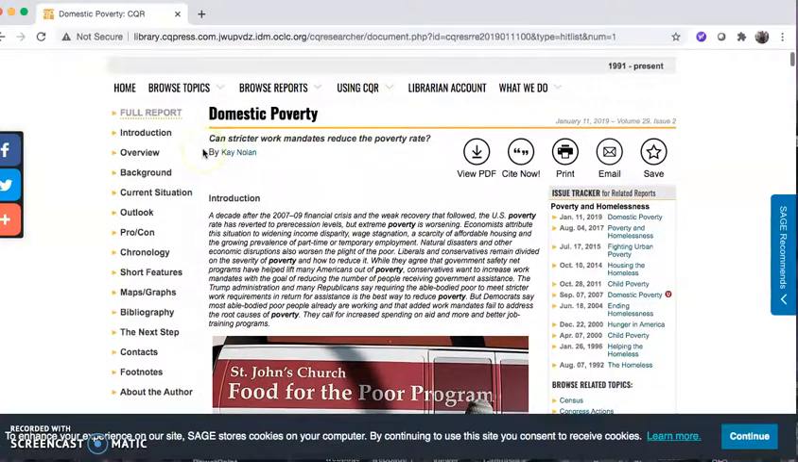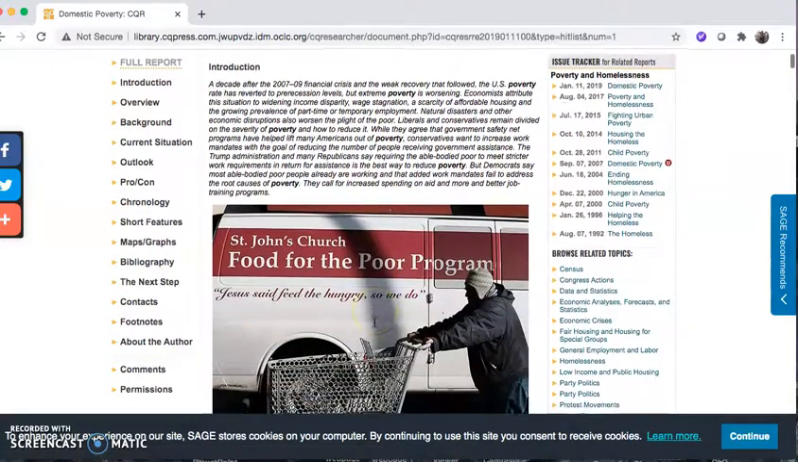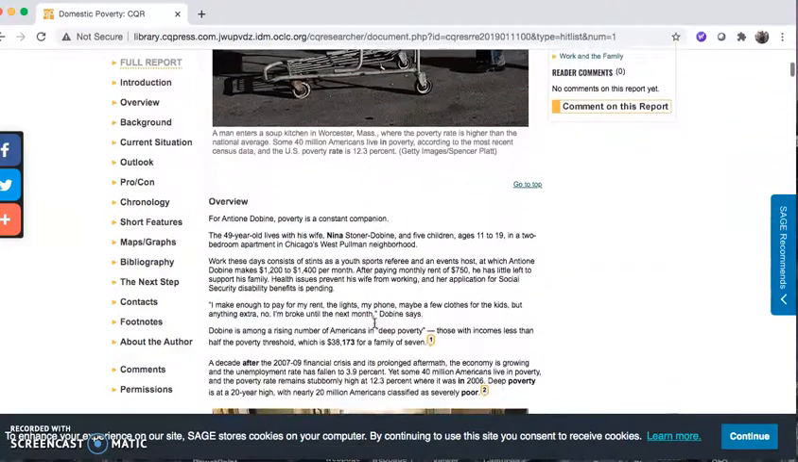Over here on the left-hand side, you'll see that this issue is broken down. There's an introduction, an overview. There's a pro-con area. There's maps and graphs. And then there's also a bibliography, so you get to see some of the sources that they used, which can help you in your research identify more sources as well. So I'm just going to scroll through here for the overview.